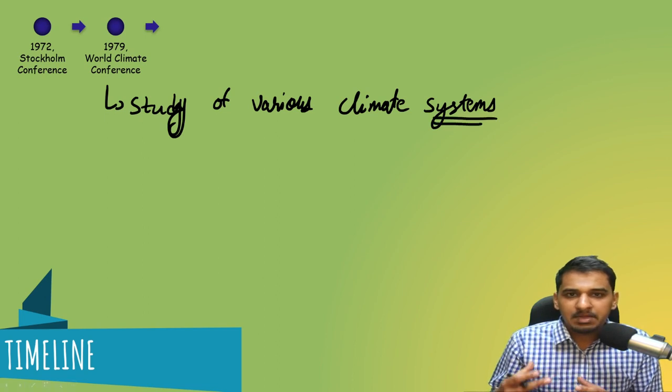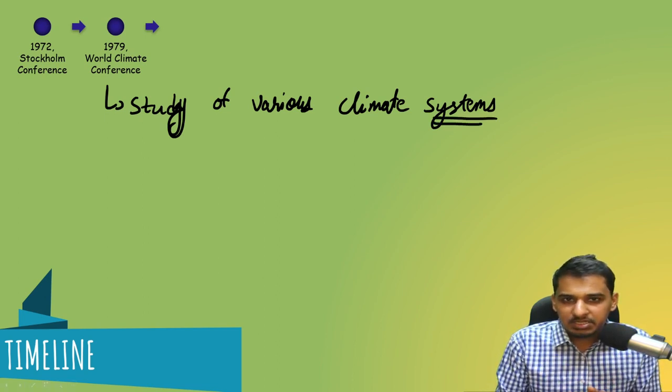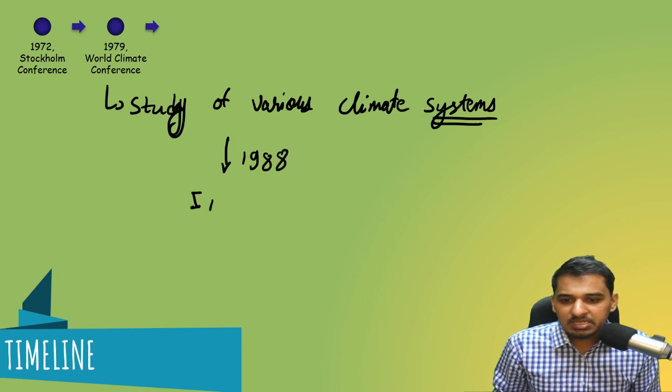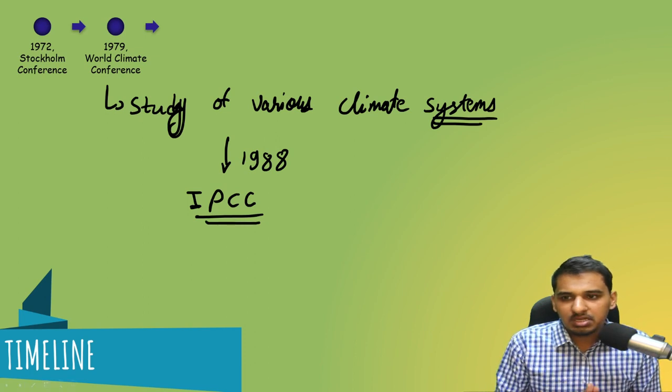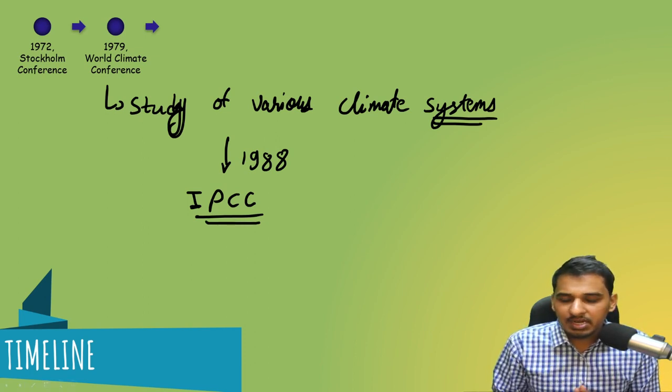People began studying the various climate systems which are present on Earth and how they interact with each other, what effects humans are causing on them, and all those studies began to be carried out after this World Climate Conference. And due to this, in 1988, the IPCC, that is the Intergovernmental Panel on Climate Change, was established, which we will be seeing. Okay, this was the effect of the World Climate Conference.